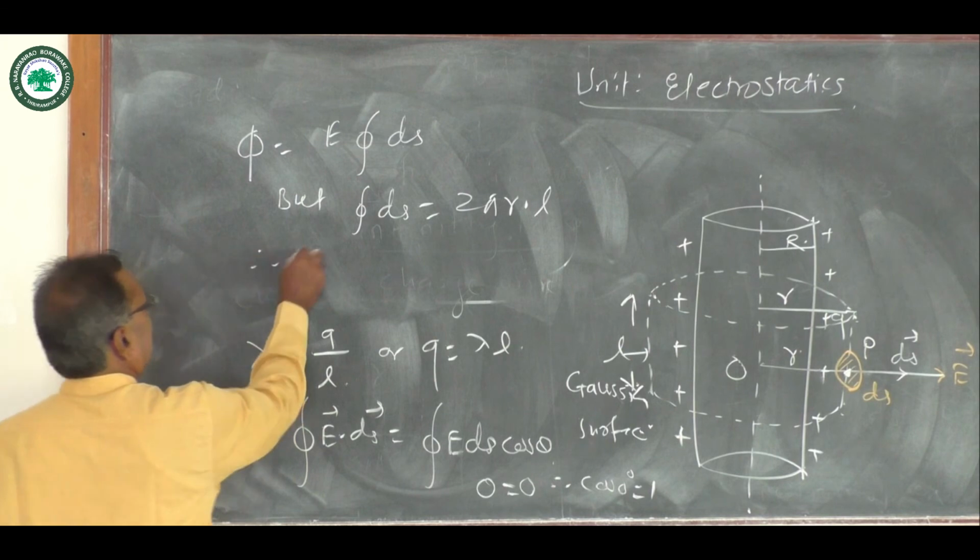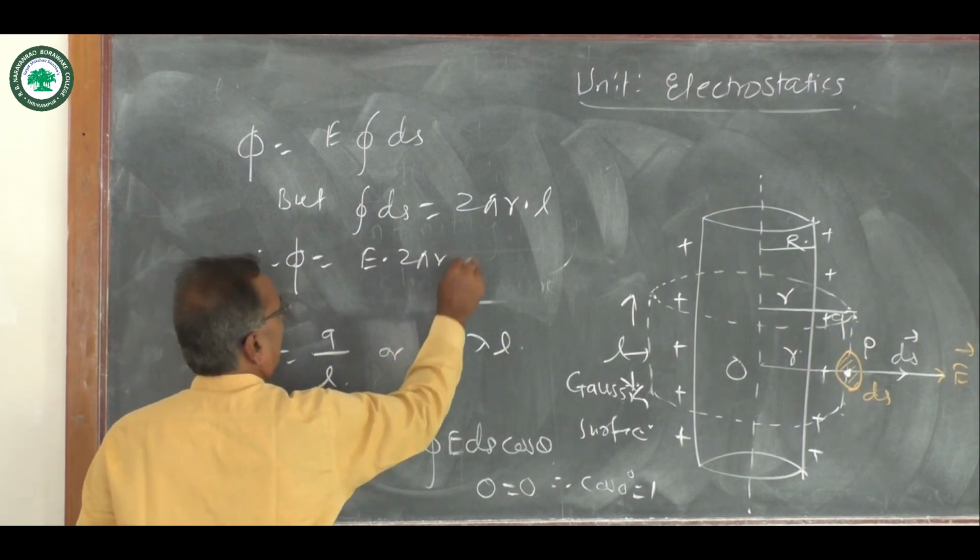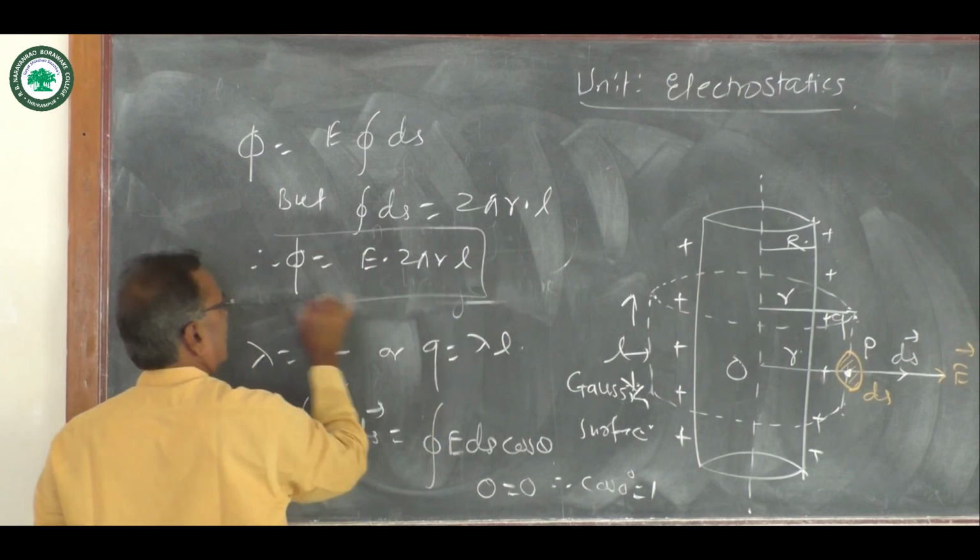So phi is equal to E into 2 pi rL, equation 1.